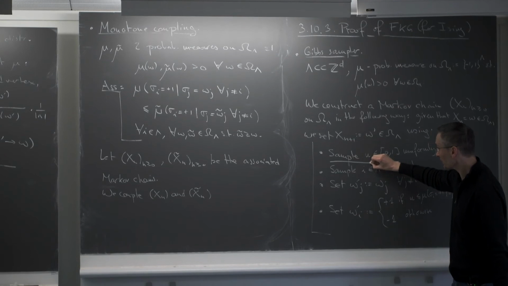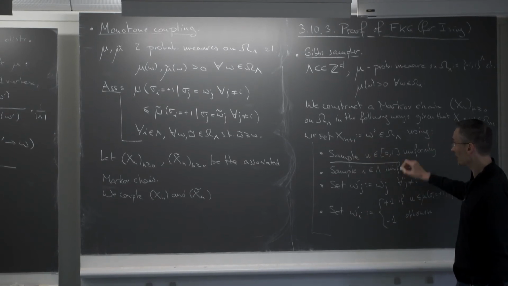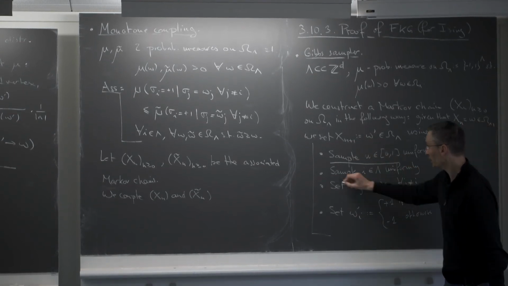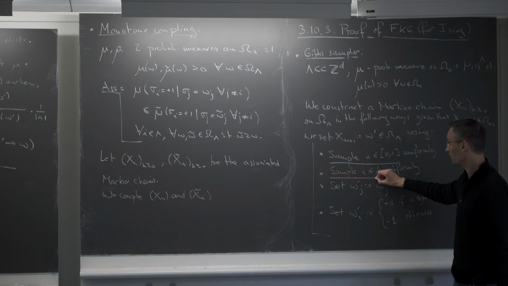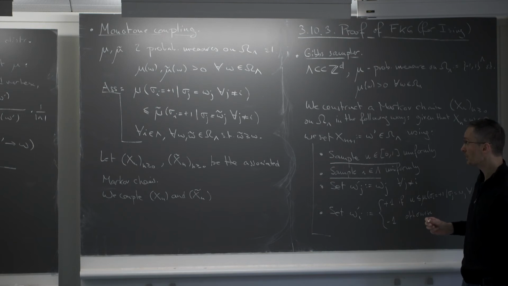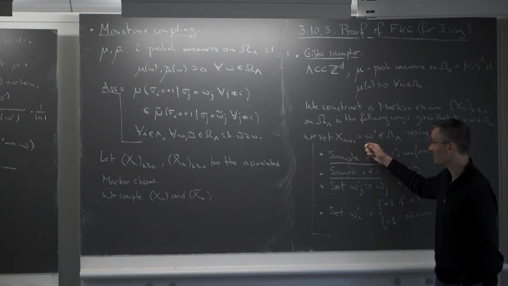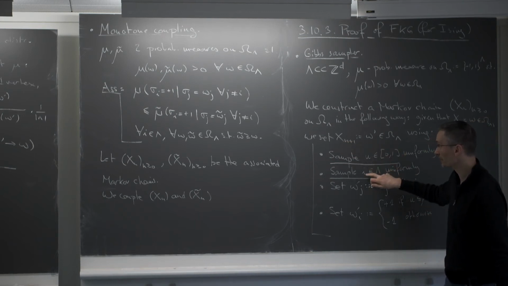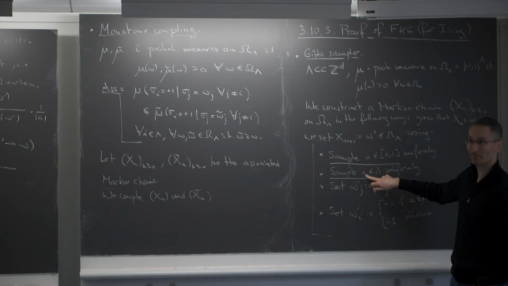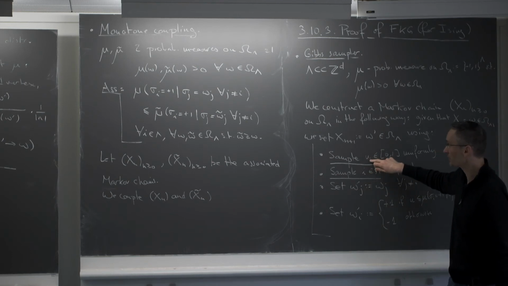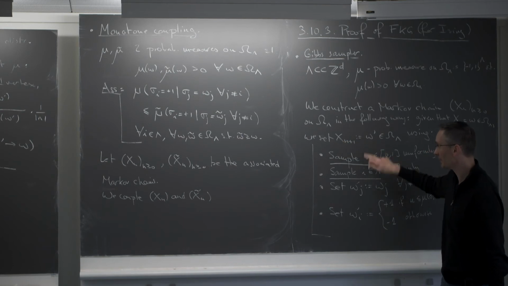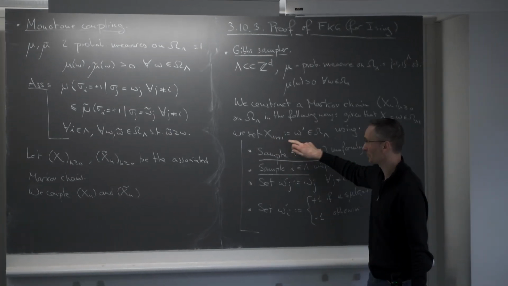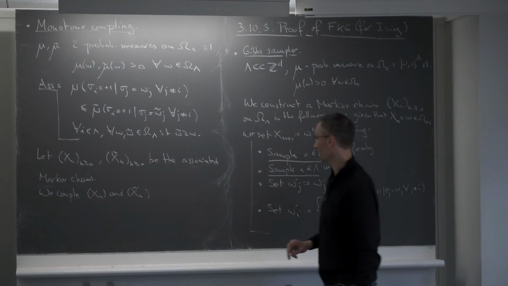The first is that I'm sampling some real number u uniformly in 0, 1, and the second is that I'm sampling a vertex I of lambda uniformly at random. What I'm going to do is that when I'm constructing xn and xn tilde, I'm going to use the same u and the same I in both constructions. So I'm sampling one u that I'm using to construct both xn and xn tilde, and I'm sampling one I that I'm using to construct both xn and xn tilde.